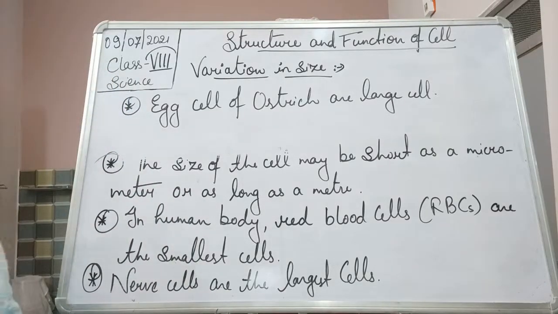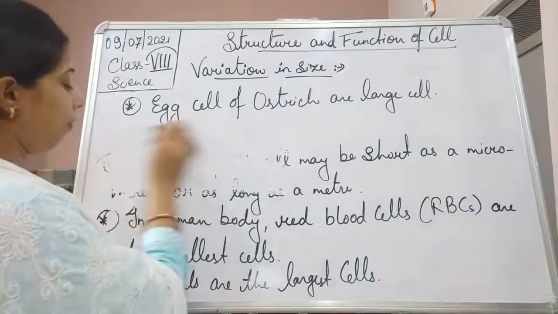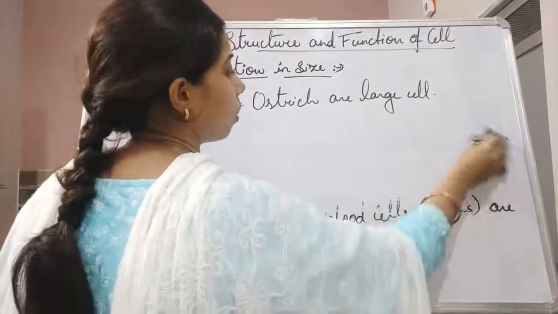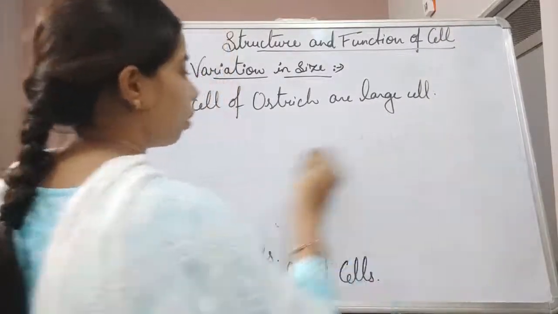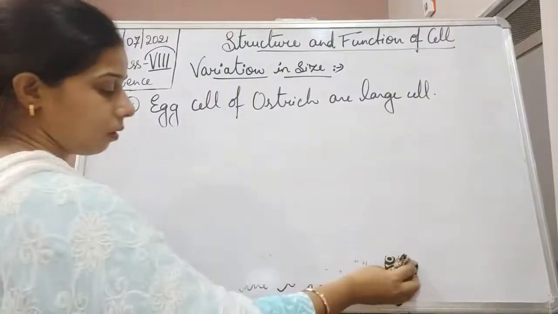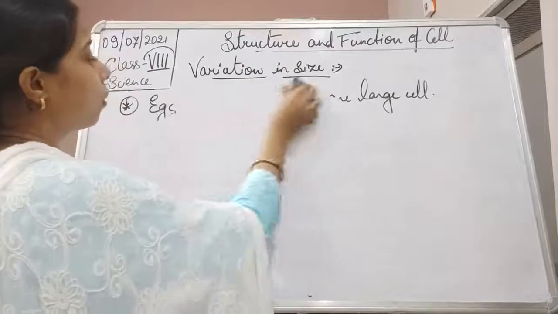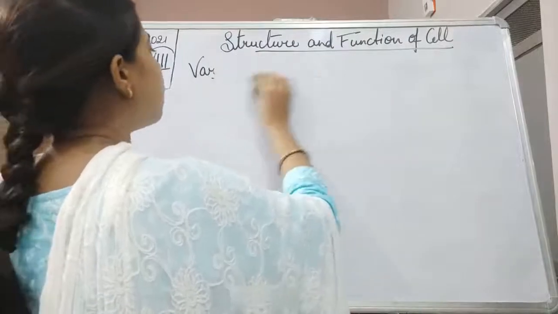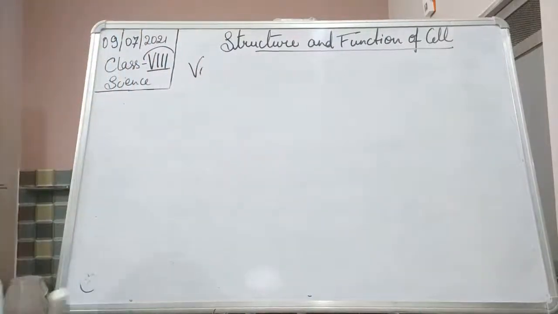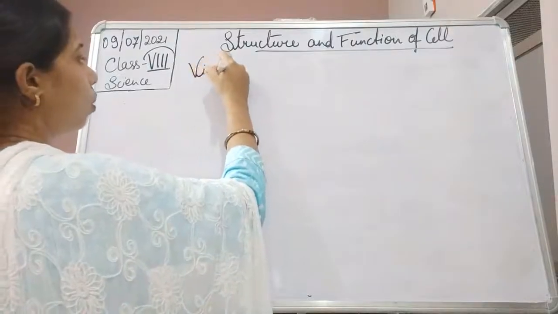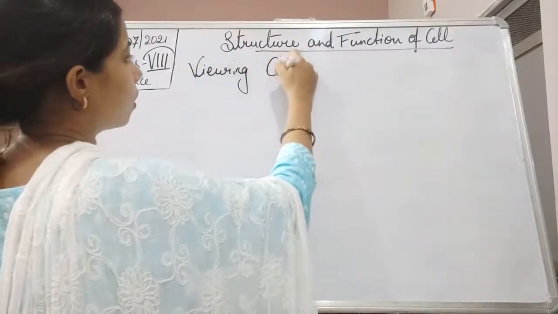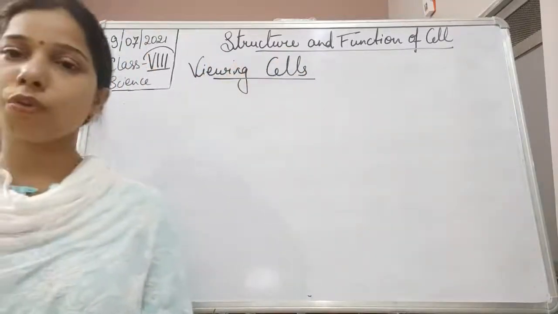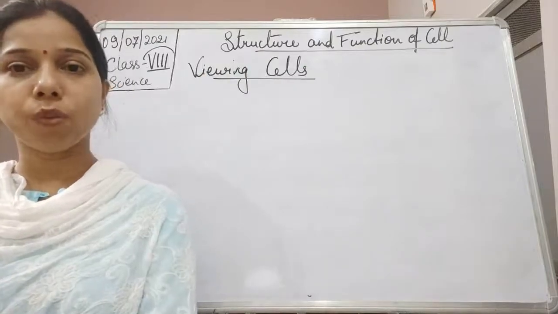So the next topic is the viewing of cells. Okay, viewing cells, students, or what happens when we view a cell.